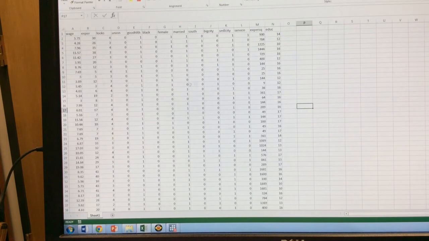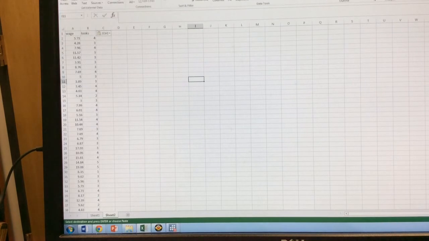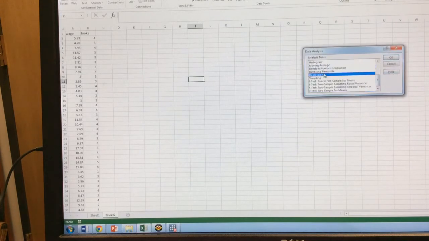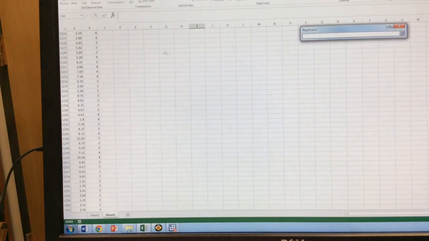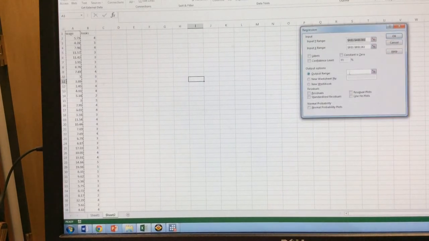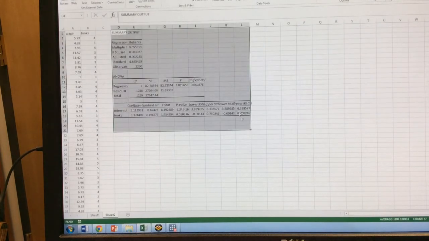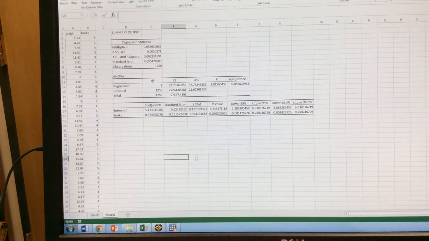Okay, so the base model, we'll just go ahead and run something, is let's look at wages and looks. I'm going to copy those and put them into a new sheet. I can run a regression. Not Solver. Ooh, that brings back bad memories for many of you. Regression, click OK. My Y range is going to be wage. My X range is going to be looks. I'm going to include the output range, put it right here, and I had labels. I click OK. So here's what it tells me. All right, so this is just a base model.